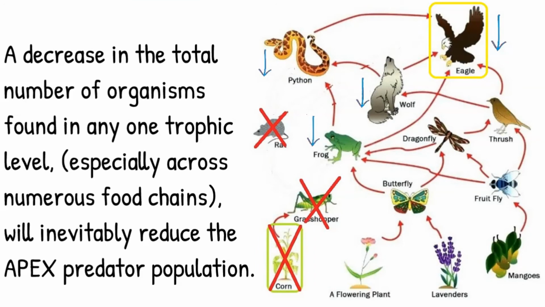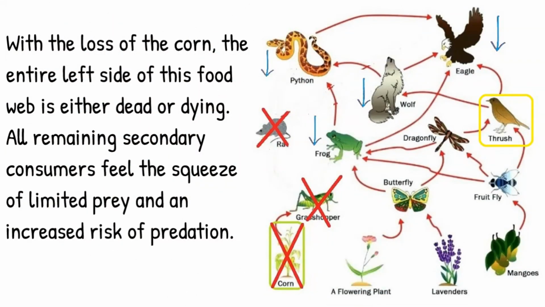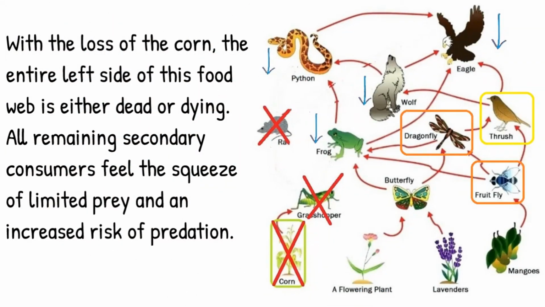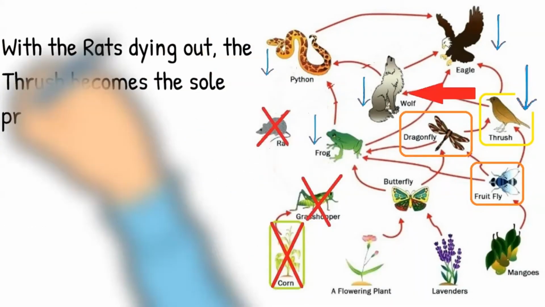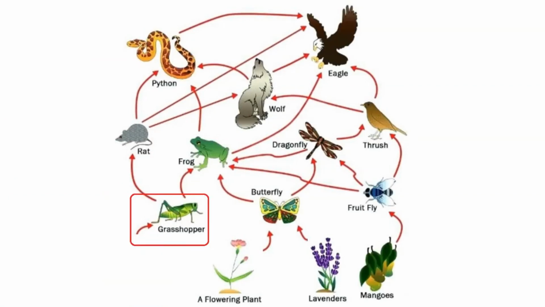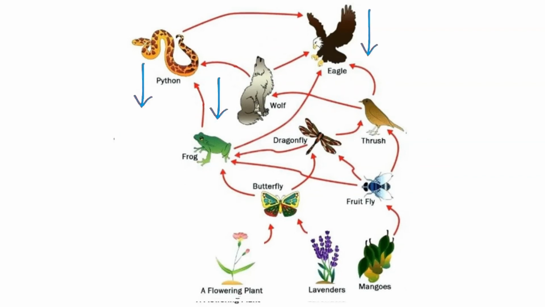Even an organism as far removed from the corn as the thrush will feel the effects. Its prey food source, the dragonfly and fruit fly, will be squeezed by increased predation from the frog. This will make it harder for the thrush to find food. Also, it itself is a sole food source now to the wolf. Ultimately, the loss of the corn as a producer will have a significant and possibly destructive effect on the whole food web.